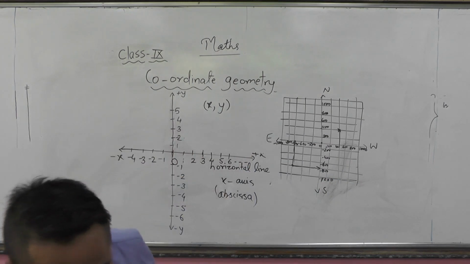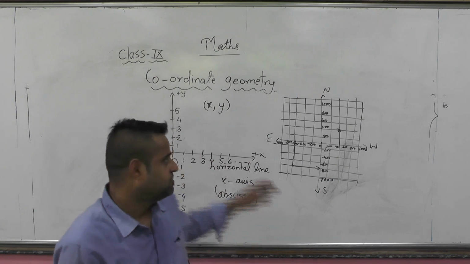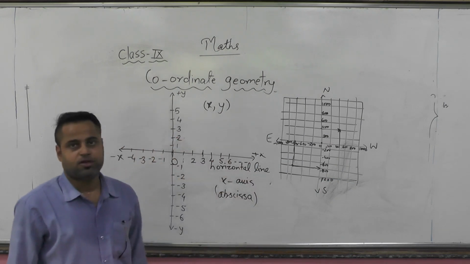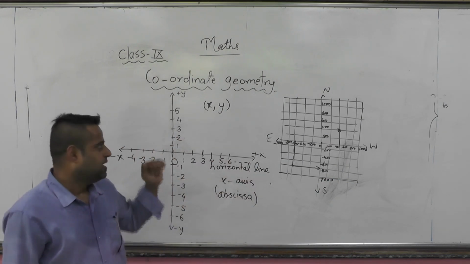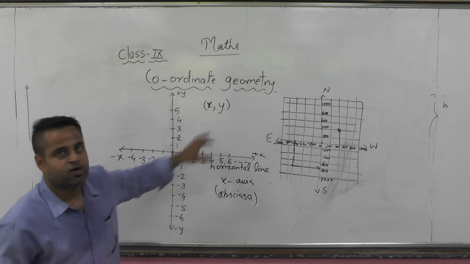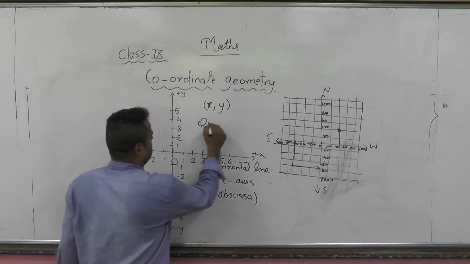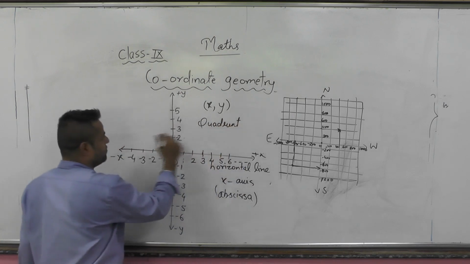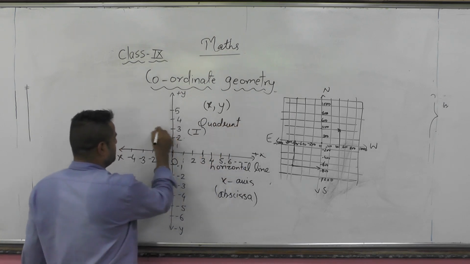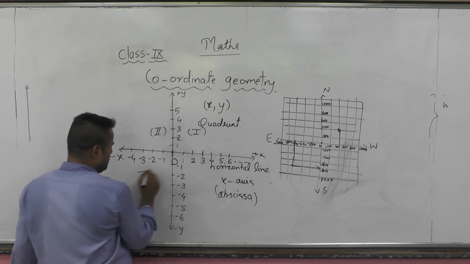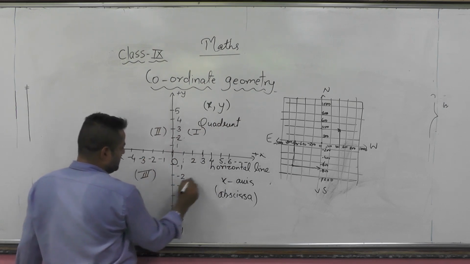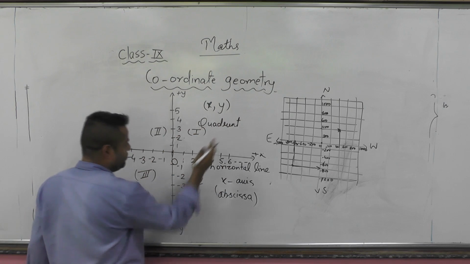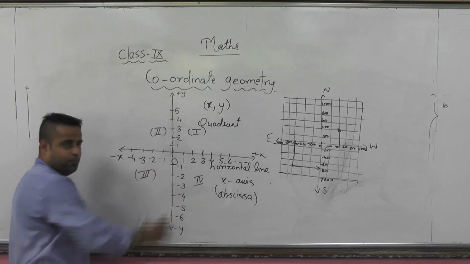In our Cartesian plane, since you all know that we divided it into 4 parts, each one part is called a quadrant. So there are 4 quadrants. This is the first quadrant, this one is second, this is third, and that is fourth. I'm moving like that: 1, 2, 3, 4.